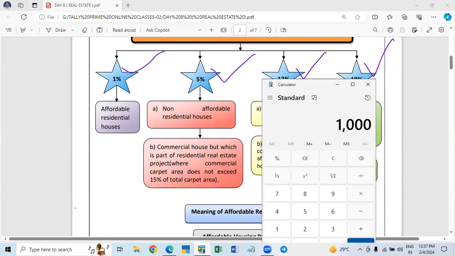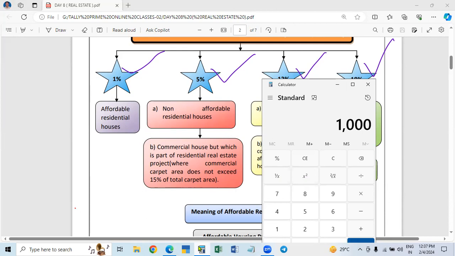In this, you take the carpet area of only the commercial house and see that it is not more than 15% of the total area.